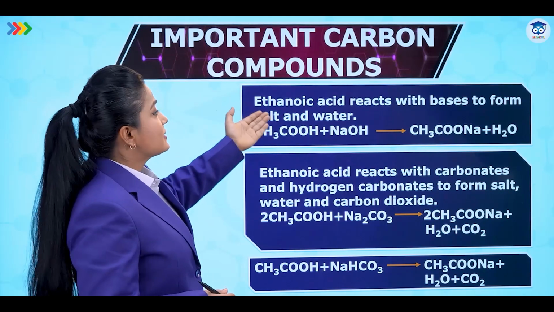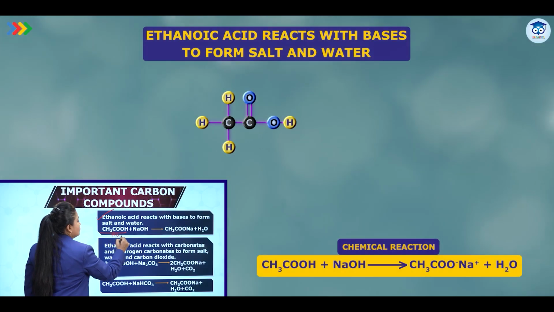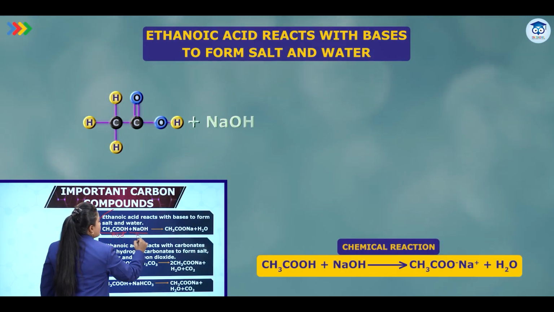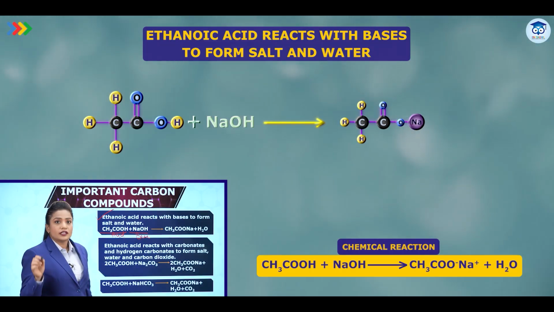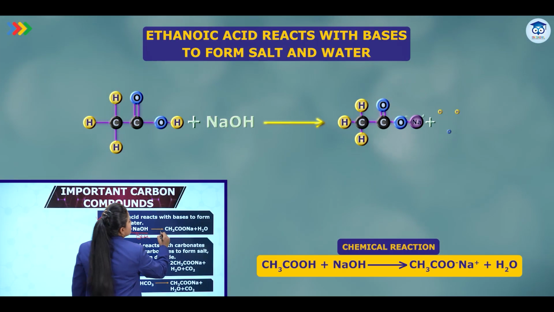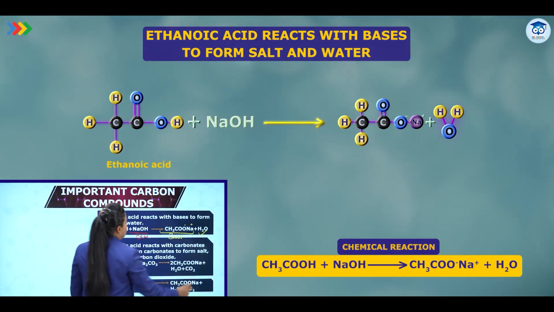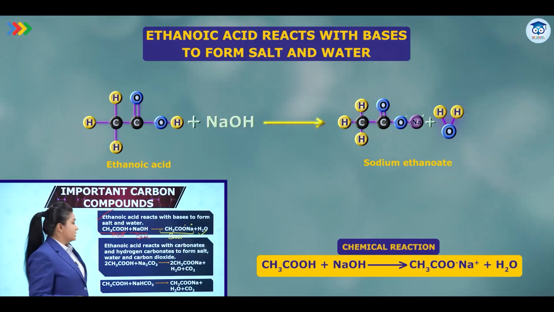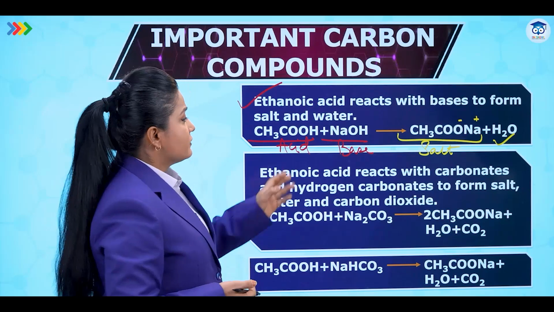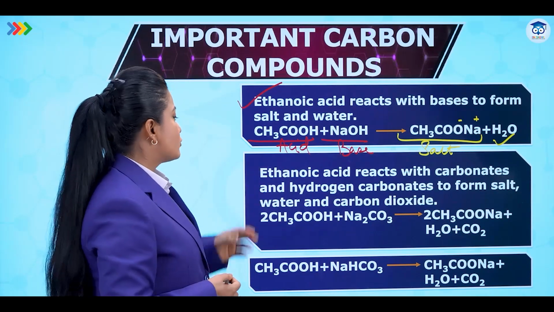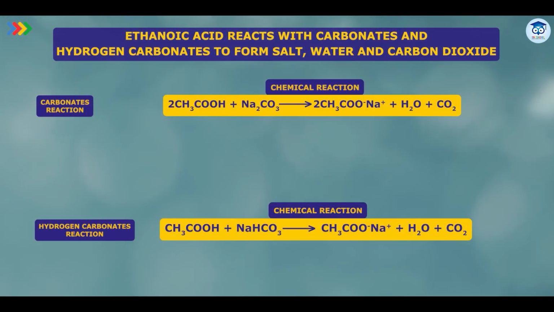So, ethanoic acid reacts with bases to form salt and water because it is an acid. And when an acid and a base combine, just like in a neutralization reaction, what is formed? Salt and water. So this CH3COO negative Na positive is the salt over here and water is formed, just like a normal neutralization reaction. We can also see that ethanoic acid reacts with carbonates and hydrogen carbonates to form salt, water and carbon dioxide gas. Remember we have covered this part.